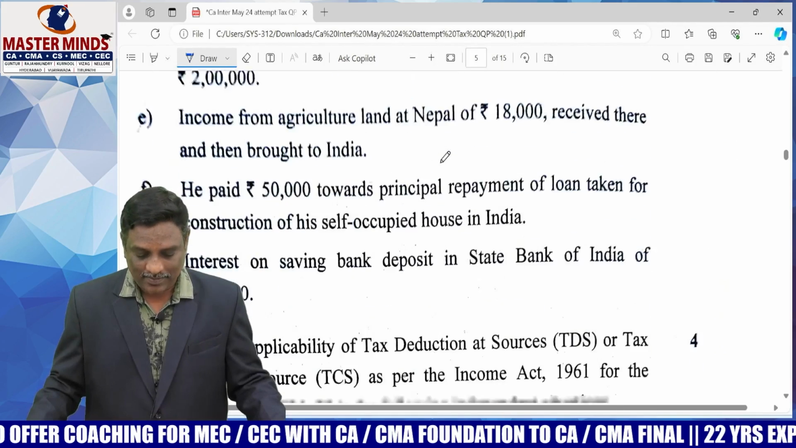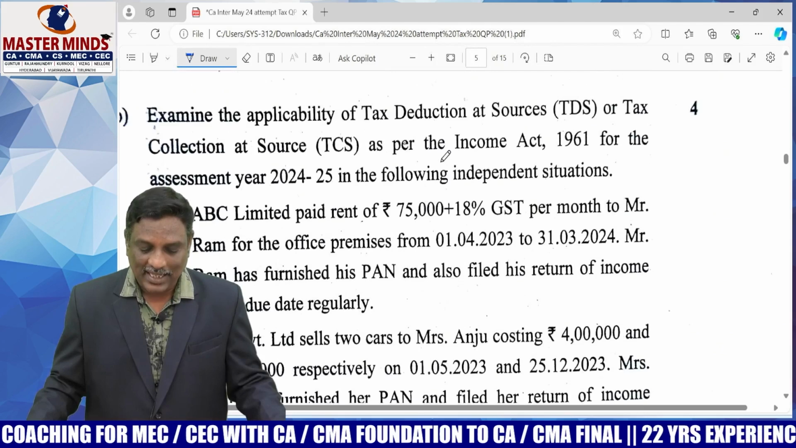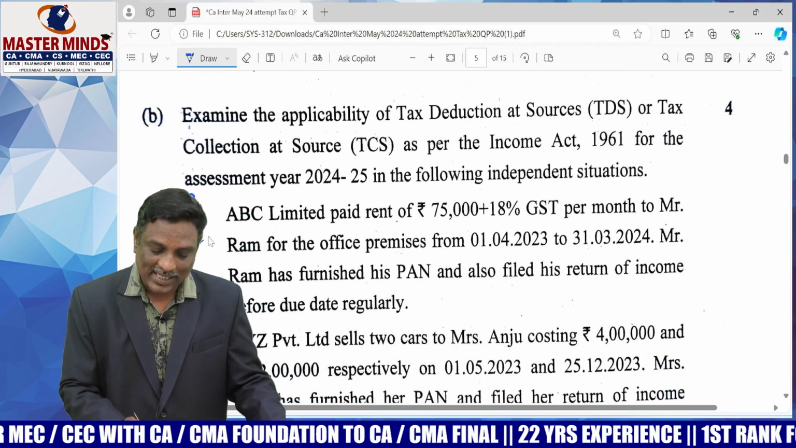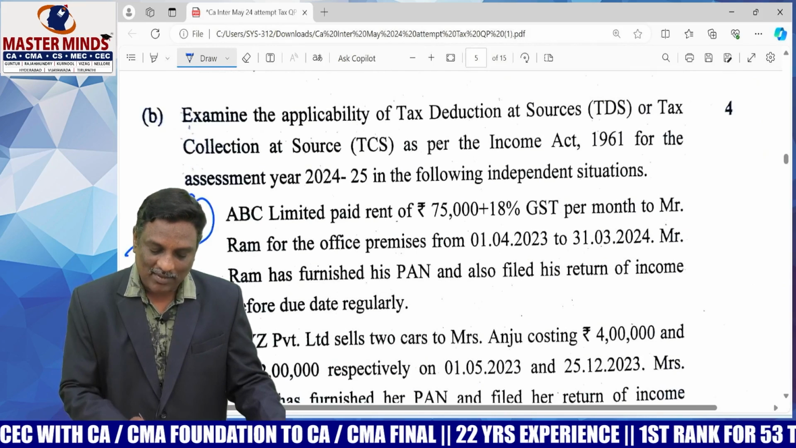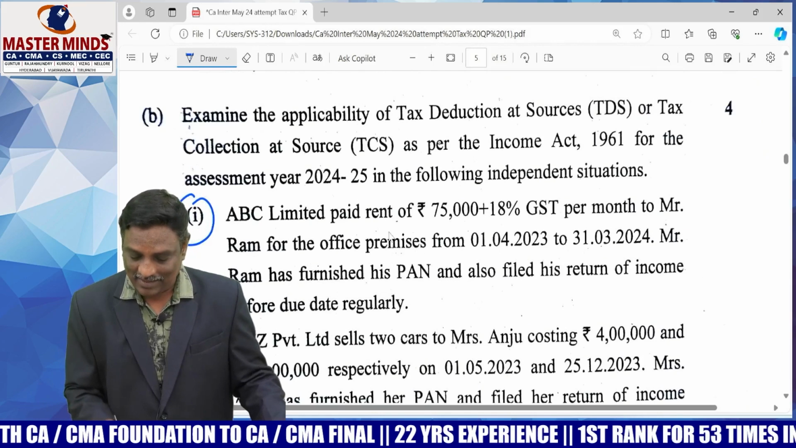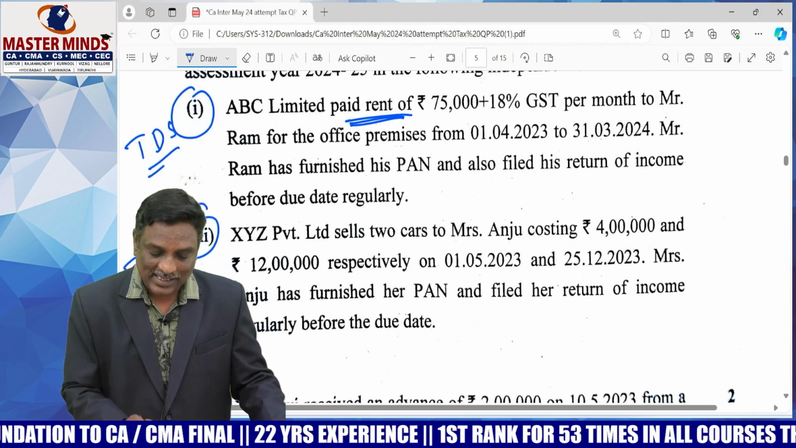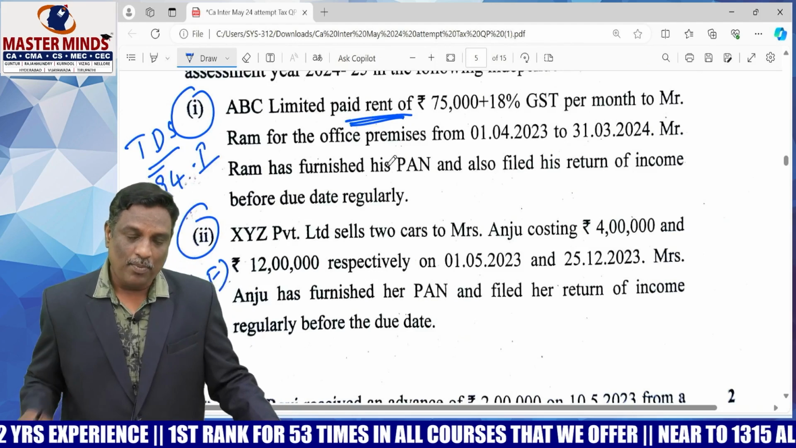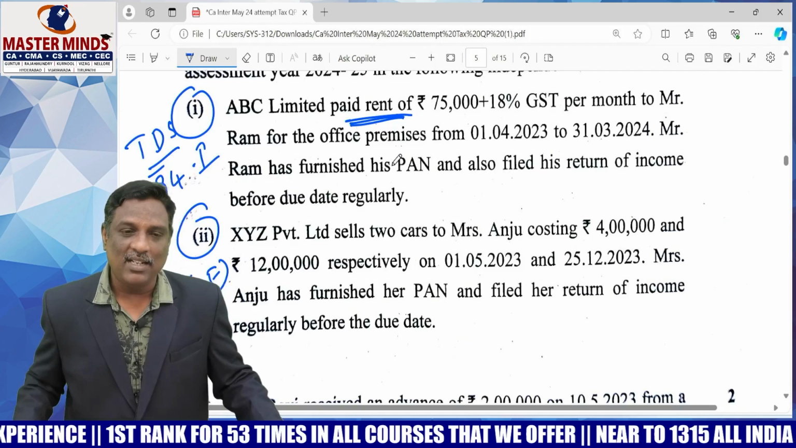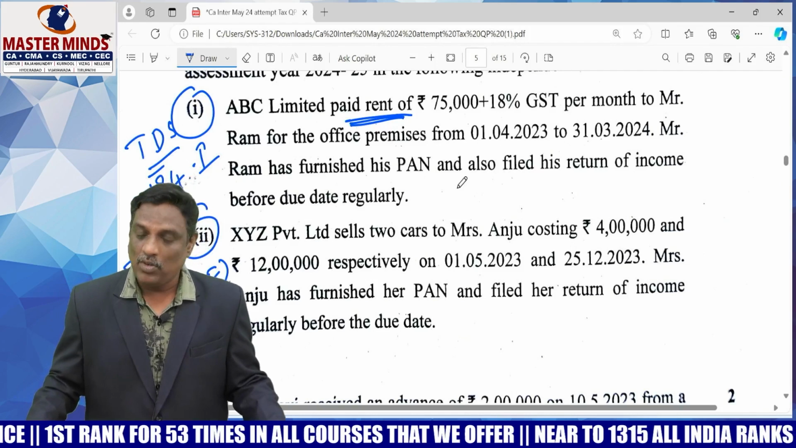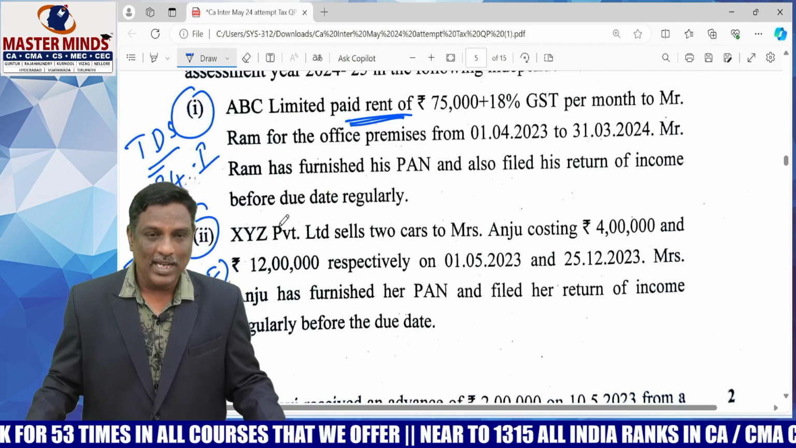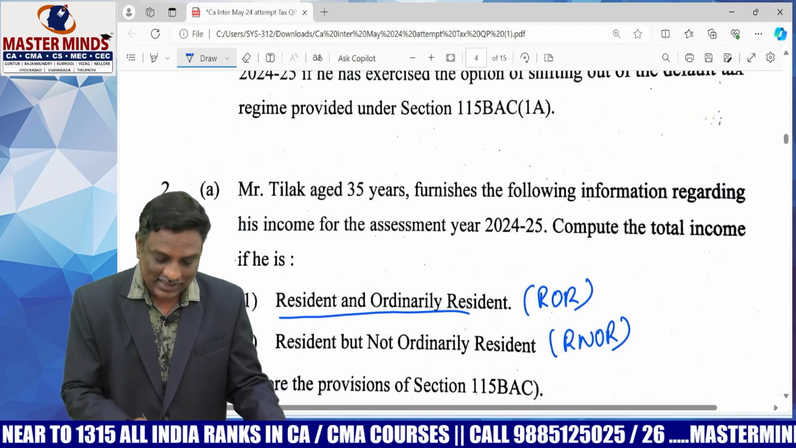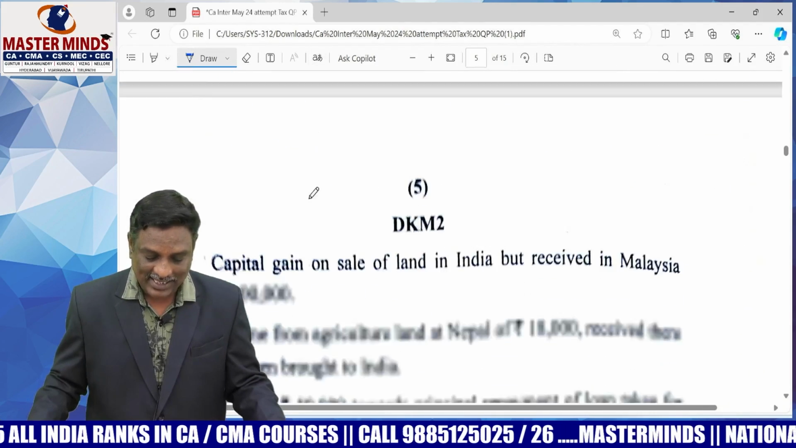Next, the third one is a TDS TCS problem. 2 sub points. Point number 1 is a TDS related problem under section 194I, the rent related TDS section. Point number 2, TCS 206C 1F. So 2 points, one is covered in TDS, second one is related to TCS. The 2 are very easy points. Question number 2A residential status, 2B TDS and TCS.